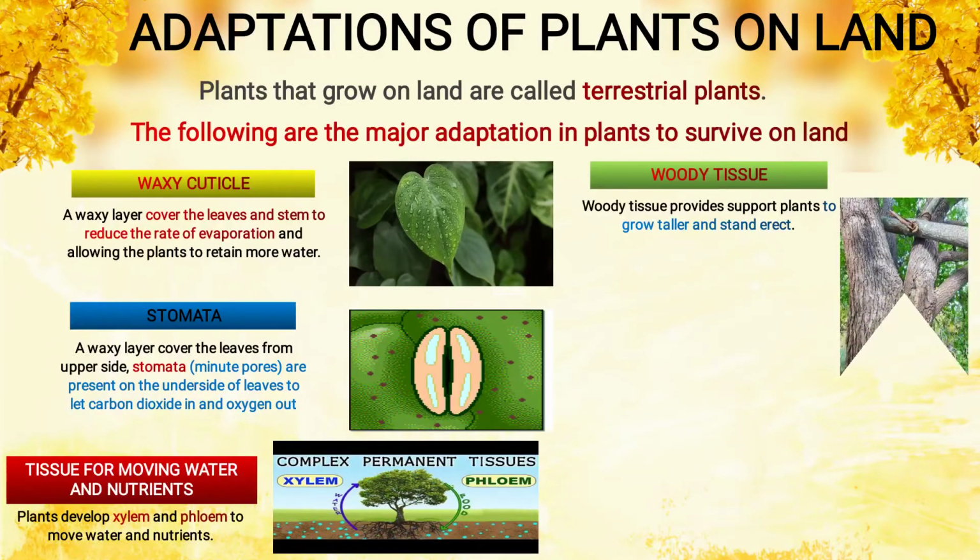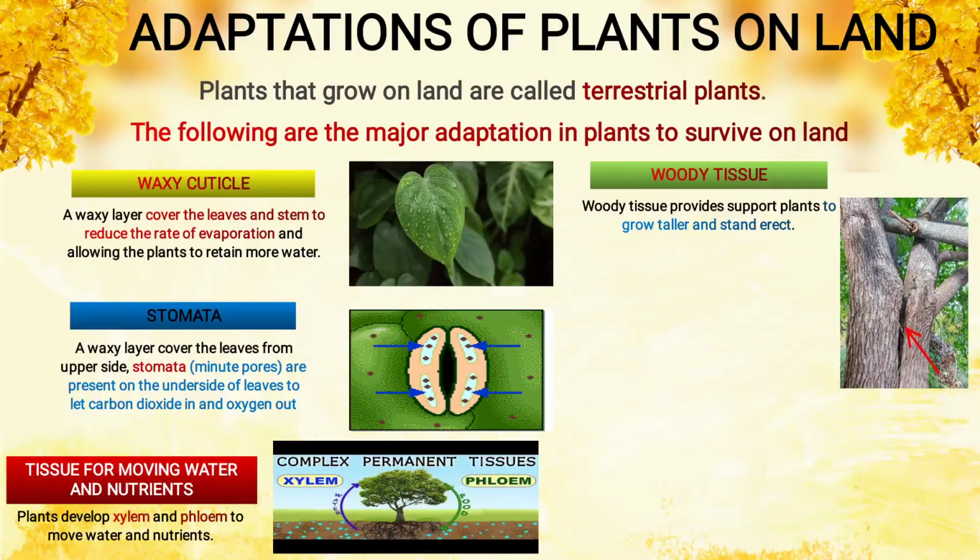Woody tissues. Now woody tissues provide support for plants to grow taller and stand erect. Now you see in the image the woody tissue, what we call bark, is present. The brown colored structure is woody tissue, which protects the plant and helps the plant stand erect and straight, means it gives support.